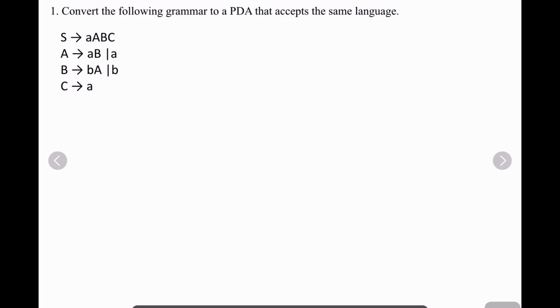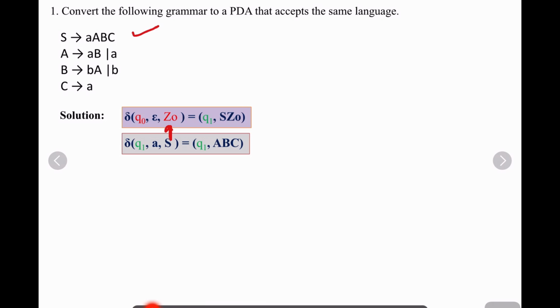So then it's not a problem. We can skip step 1 and straight away start with step 2. So what is step 2? Without consuming any input, just push the start symbol onto the stack. That means delta of Q0 comma epsilon, and the top of the stack is Z0, which is equal to changing state from Q0 to Q1 and pushing S onto the stack, that is SZ0. The first step is over.